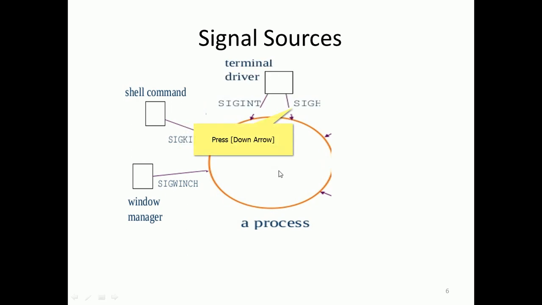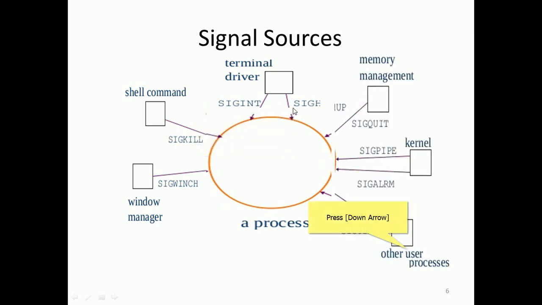Terminal drivers, keyboard and monitor I/O devices, and memory management can also send signals. The kernel can send signals such as alarms, and other processes can also send them. These are the possible sources of signals arriving at a process.